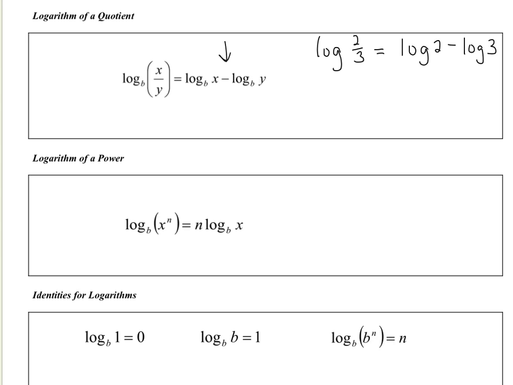The opposite is also true. If I have log of 6 minus log of 4, then I can write this as log of 6 over 4. Just make sure the first one goes to the top, and the second one goes on the bottom.